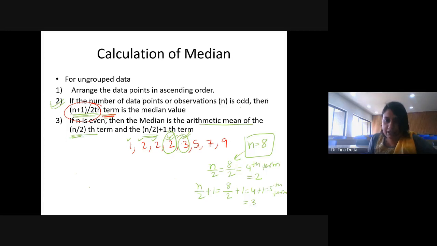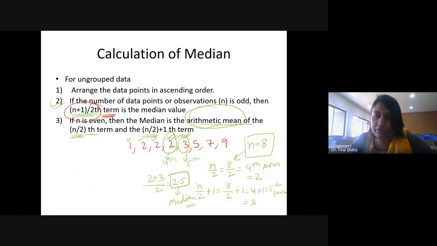The fifth term is 3. Then you have to calculate the arithmetic mean of these two middlemost terms, 2 and 3. This was the fourth term and this was the fifth term, and then calculate the mean of these two terms. That is 2 plus 3 by 2, which is 2.5. So 2.5 is the median. This is the answer. In terms of formula it looks complicated, but it is simple.